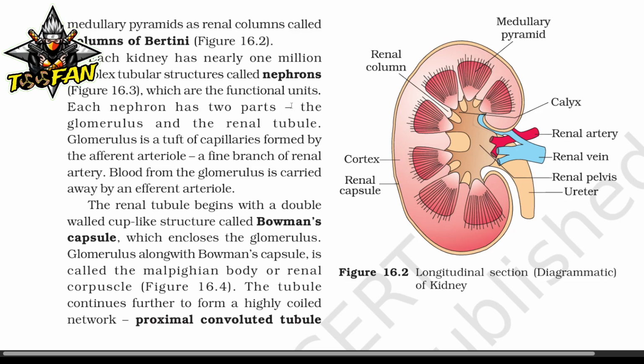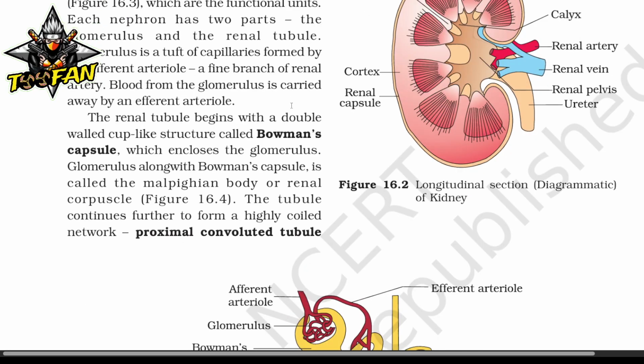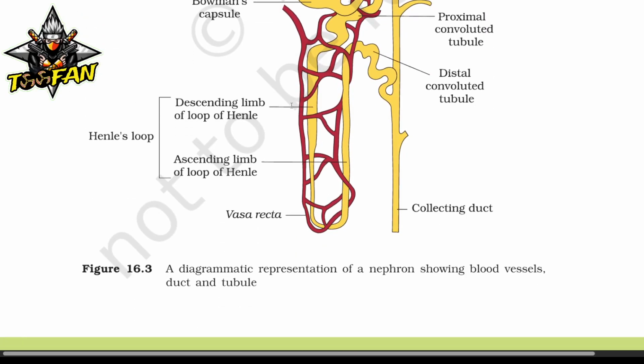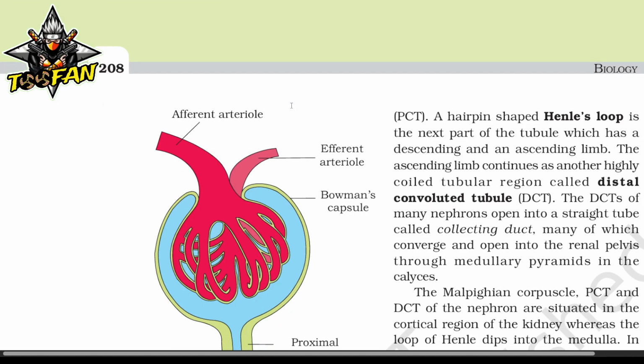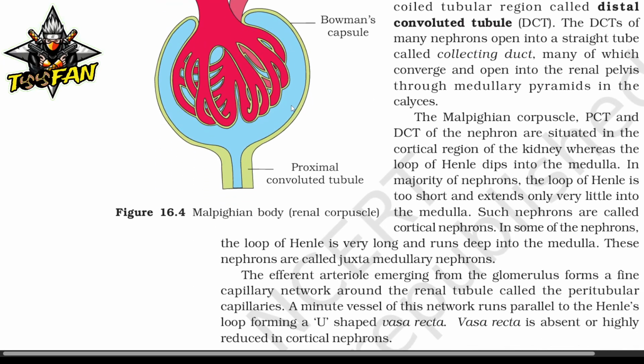The tubule continues further to form a highly coiled network, the proximal convoluted tubule, or PCT. A hairpin-shaped Henle's loop is the next part of the tubule, which has a descending and an ascending limb. The ascending limb continues as another highly coiled tubular region called the distal convoluted tubule, DCT. The DCT of many nephrons opens into a straight tube called the collecting duct, many of which converge and open into the renal pelvis through medullary pyramids in the calyces. The Malpighian corpuscle, PCT, and DCT of the nephron are situated in the cortical region of the kidney, whereas the loop of Henle dips into the medulla.